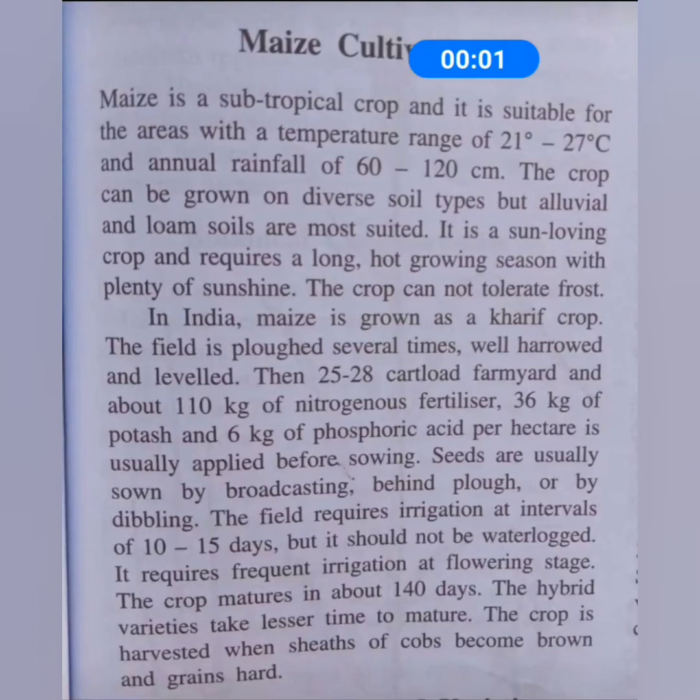So now coming to its cultivation. Maize is a subtropical crop, and it is suitable for areas with a temperature range from 21 to 27 degrees and an annual rainfall of 60 to 120 centimeters. These are the climatic conditions suitable for its cultivation.